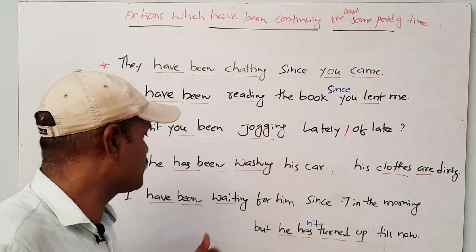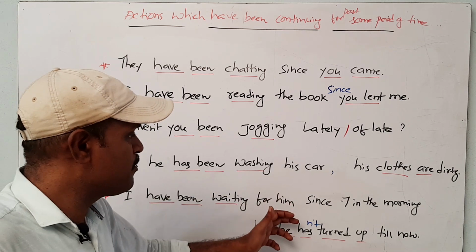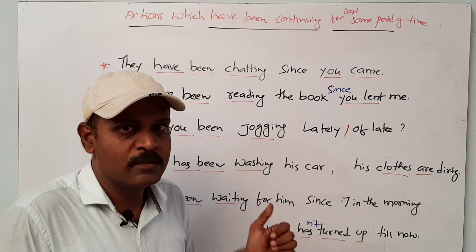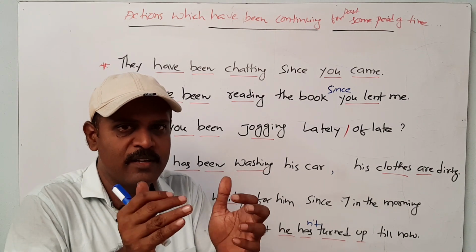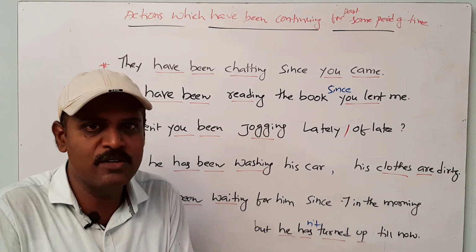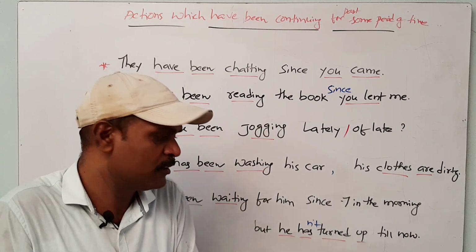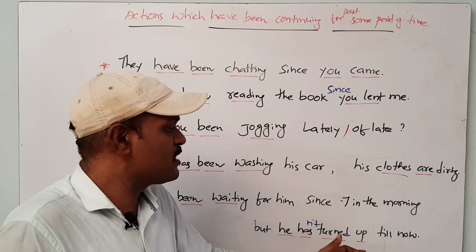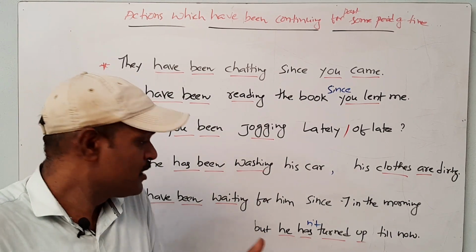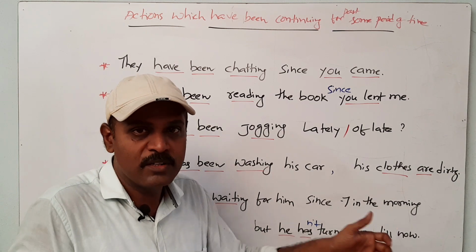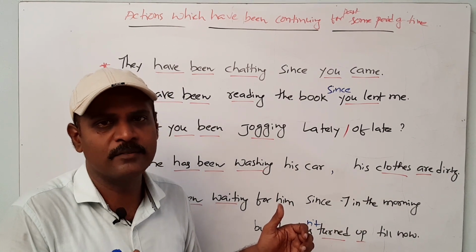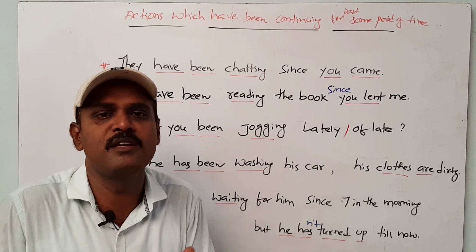Okay, next one. I have been waiting for him since 7 in the morning. That means I started waiting for him some point of time ago, some period of time ago. But now it is continuing, now it is going on. But he hasn't turned up till now. Turned up means to come, to appear. He hasn't turned up till now, so far. He hasn't turned up. He doesn't appear. But my waiting is continuing.